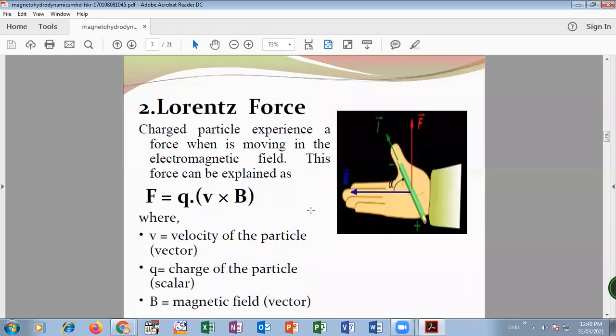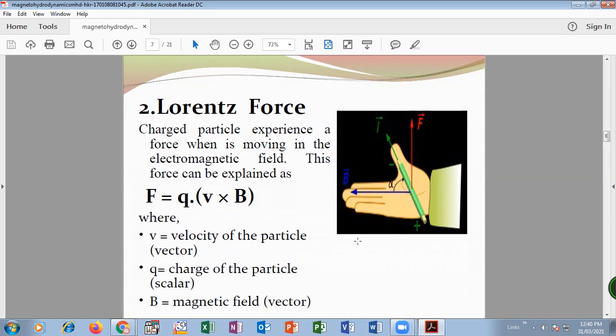Then again, it is based on the Lorentz law or Lorentz force, which is calculated as F equal to Q into V B. Here, F stands for the Lorentz force, Q is the charge of the particle, V is the velocity of the particle, and B is the magnetic field. So it is the same as Faraday's law. All these are perpendicular to each other.